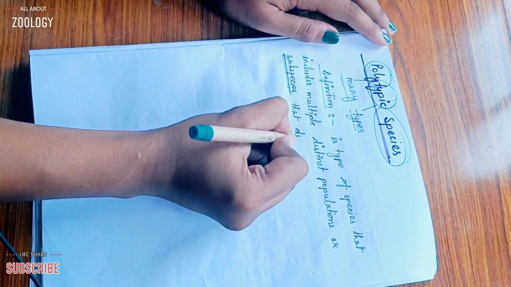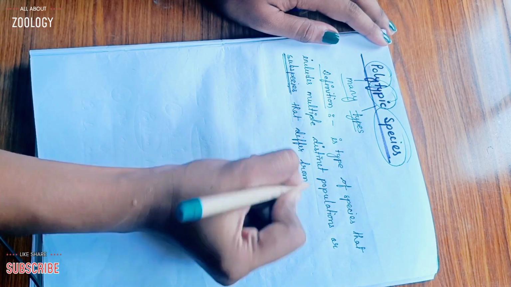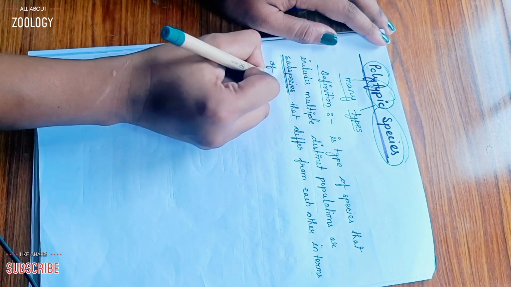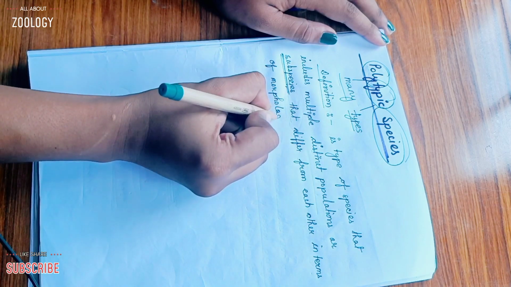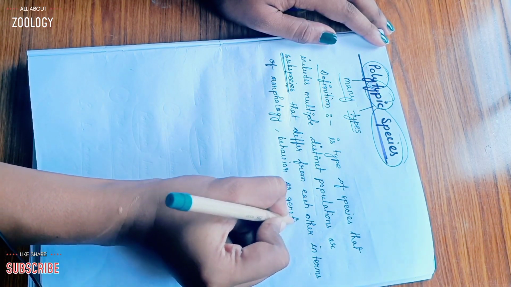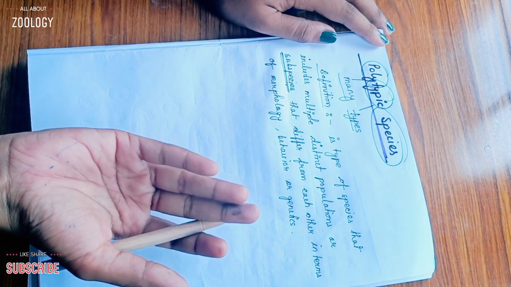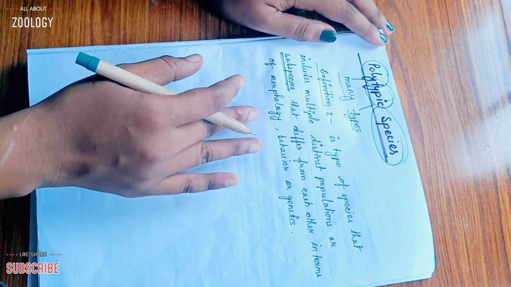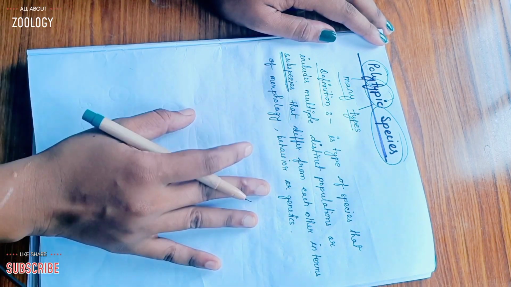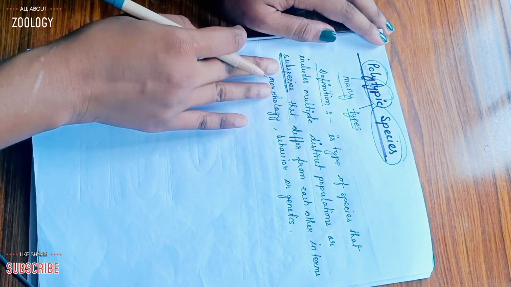that differ from each other in terms of morphology, behavior, or genetics. Okay, it may be genetically different or it may be behavior. They show different types of behavior and also morphologically different species. Okay, so this is about the polytypic species definition.